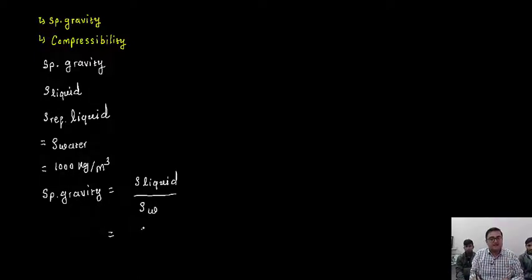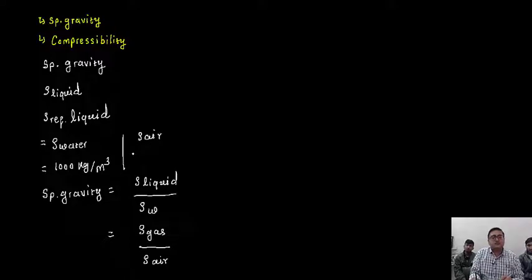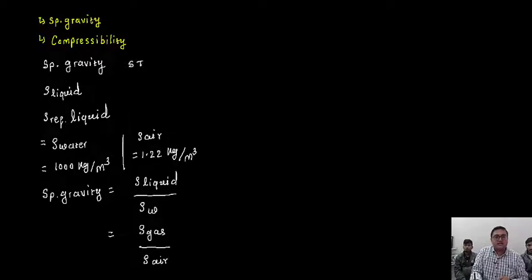If any gas having certain density, any particular gas, if we want to find out the specific gravity of that particular gas, so what we need to do? We need to divide it with the density of air. And as the density of water is equals to 1000 kg per meter cube, in the similar manner the density of air is equals to 1.22 kg per meter cube at standard temperature and pressure, at STP.